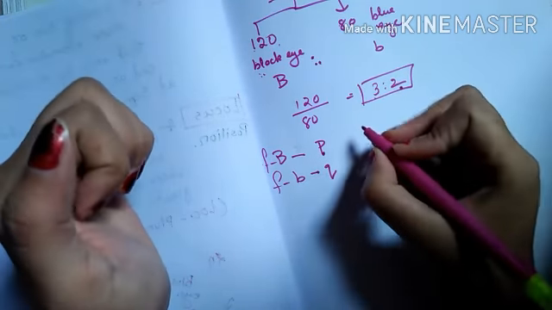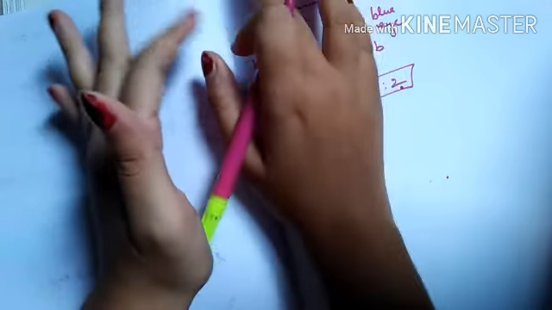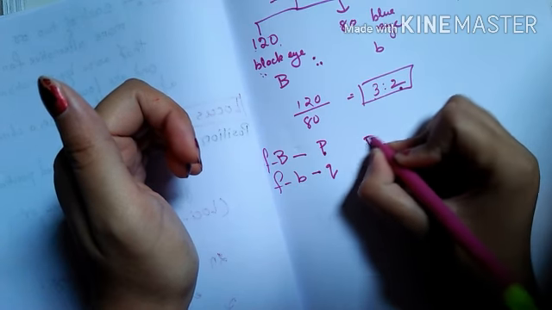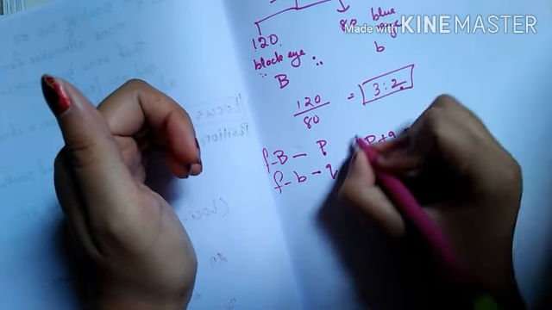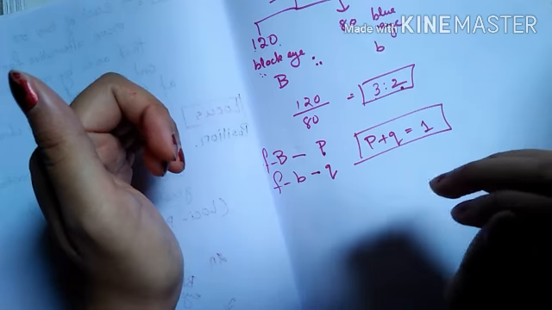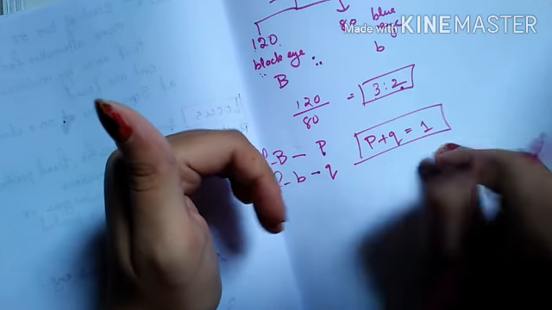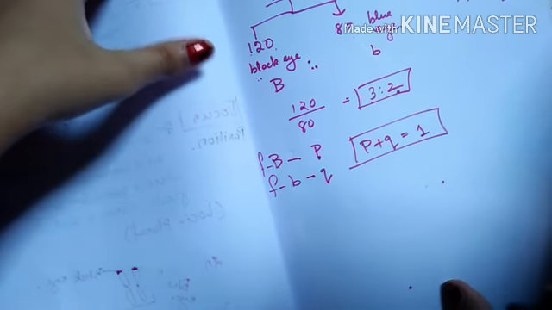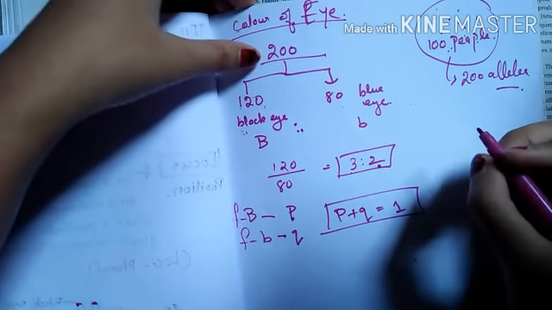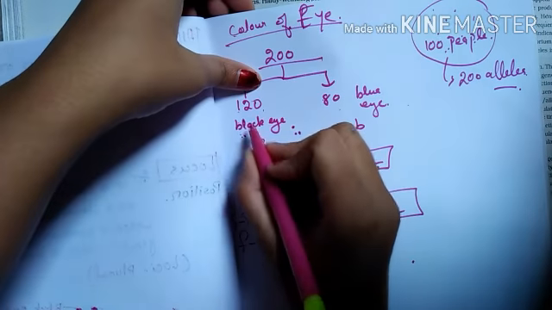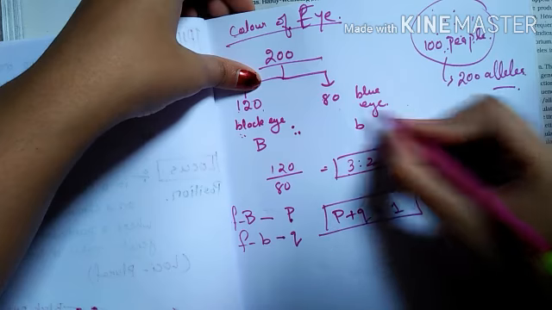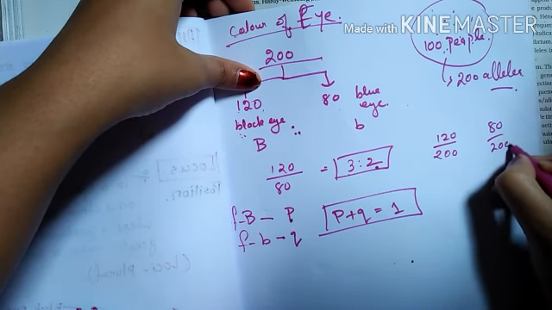That means for the character of eye color, the total frequency is P plus Q equal to 1. Let me tell you how we take it as 1: 120 out of 200, and 80 out of 200.